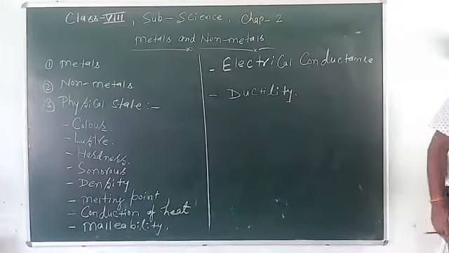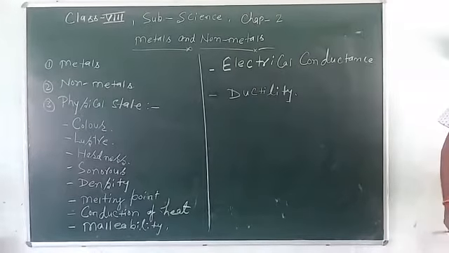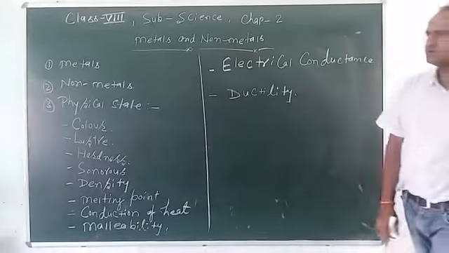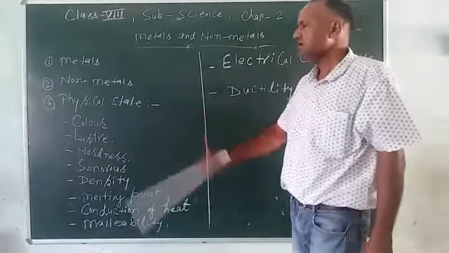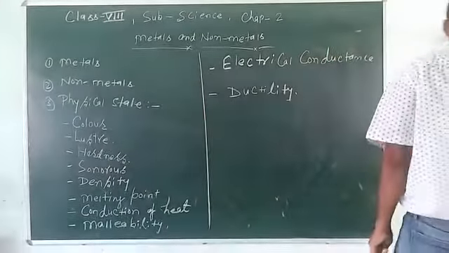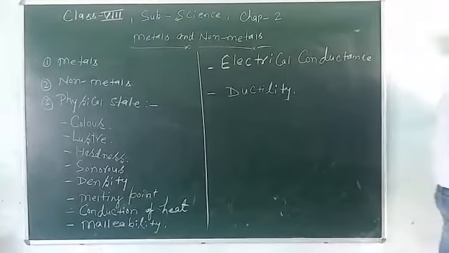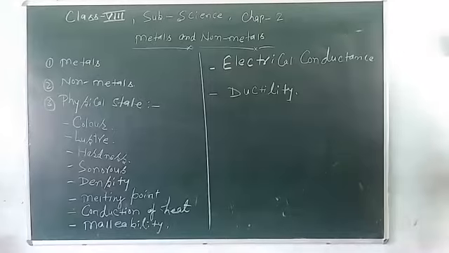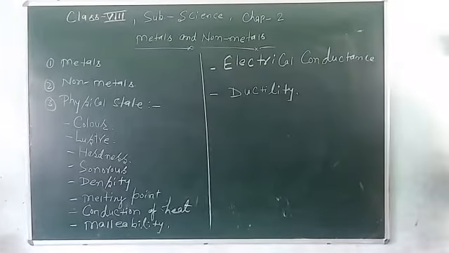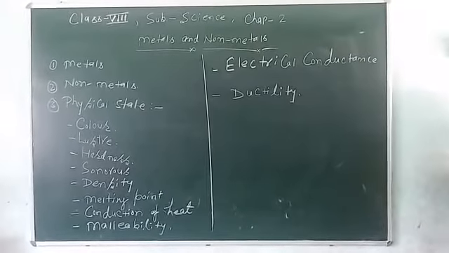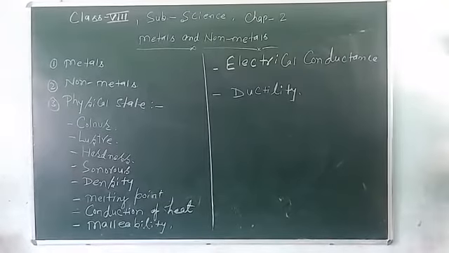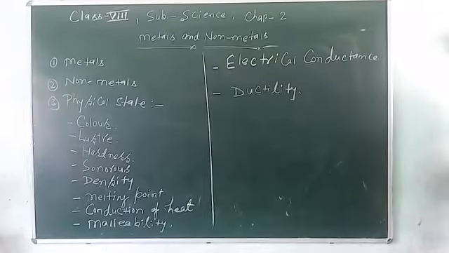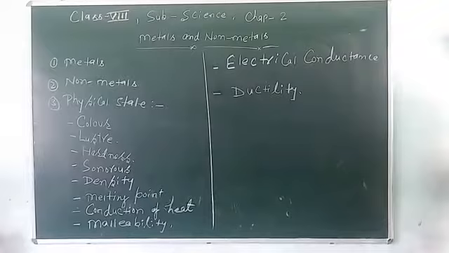Then color. Metals are generally grayish in color, meaning dark color. Then luster. Metals have a special luster, which is known as metallic shine, meaning all the metals have a good luster.